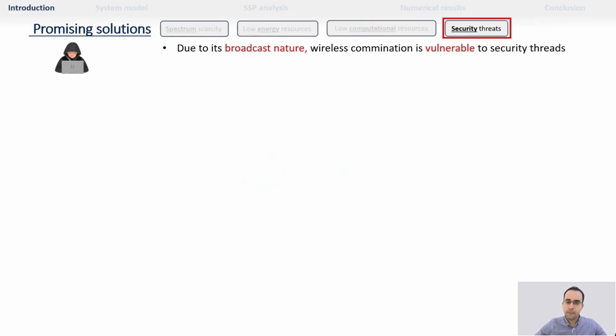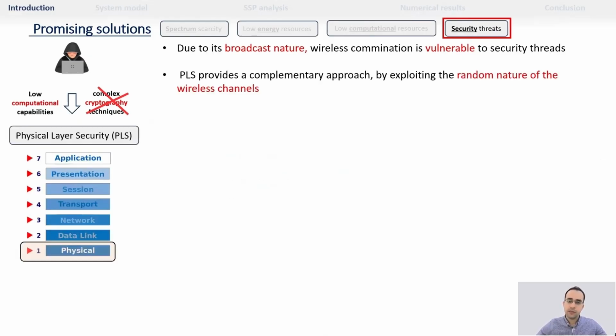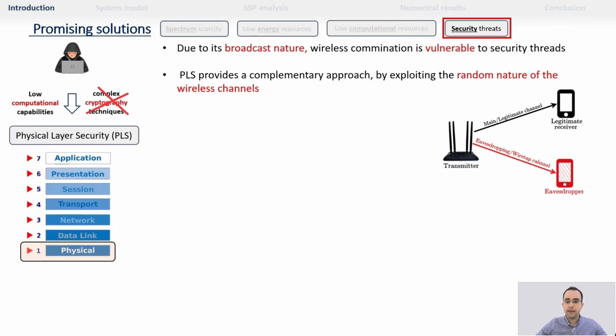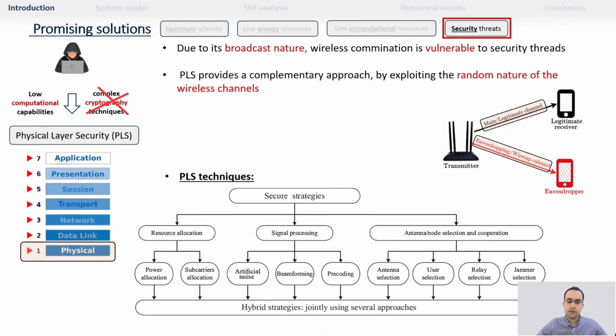From a security perspective, due to its broadcast nature, wireless communication is vulnerable to security threats. However, devices with limited computational capabilities can't apply complex cryptography techniques to ensure security. Therefore, physical layer security provides a complementary approach by exploiting the random nature of wireless channels. It has been proven that physical layer security is achieved if the legitimate channel condition is better than the eavesdropper channel, which isn't always guaranteed. Therefore, different physical layer security techniques are used to impose that condition.